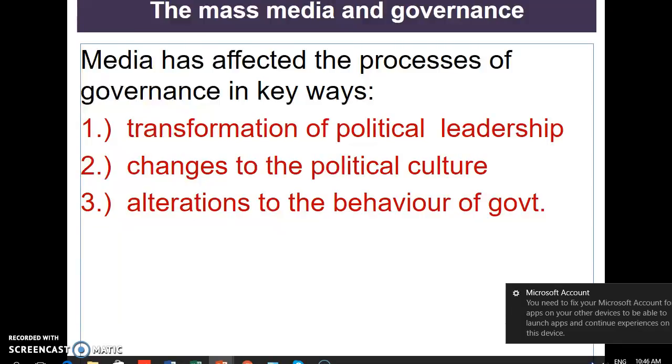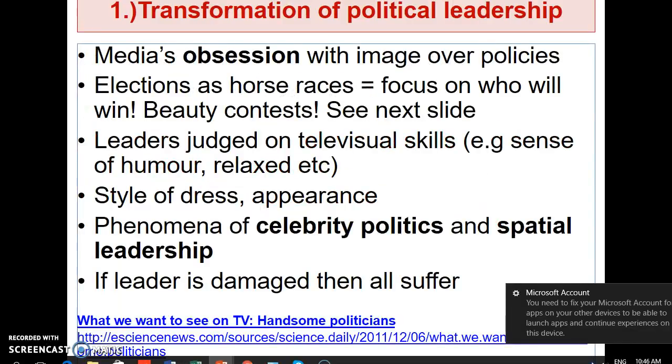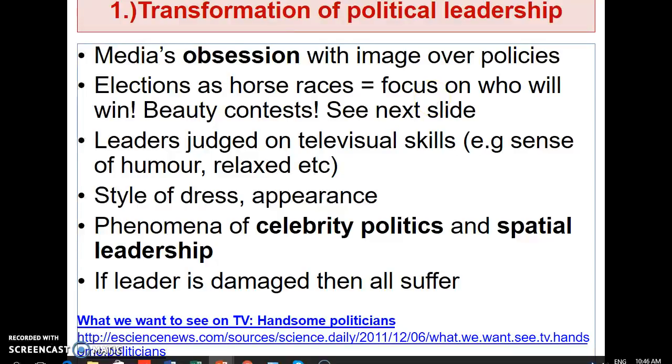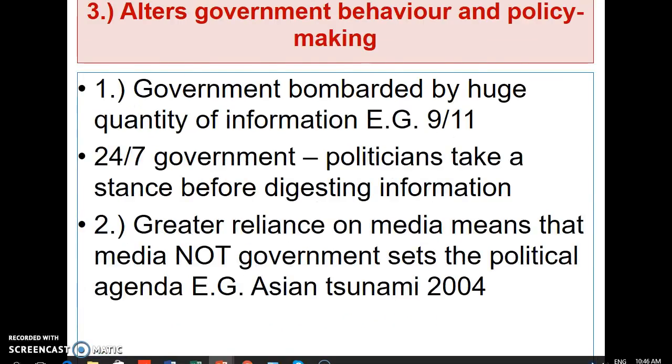Remember these discussions? This might feature as a short essay question for 8 marks, or maybe even a 5-mark essay question, or short questions like: name in which process or transformation has celebrity politics featured, and then you just have to align it with this heading, the transformation of political leadership, something like that. So just basically know what each of those 3 points means and what the definitions or explanations are for each of those 3 points.